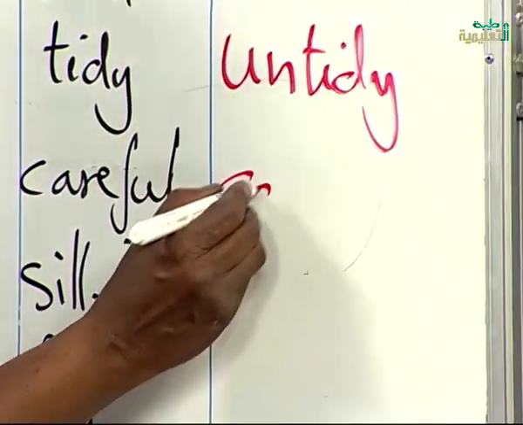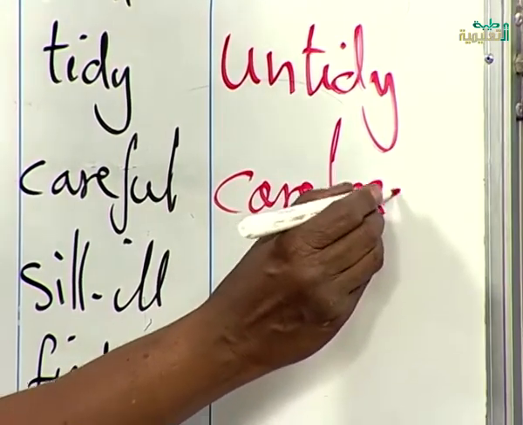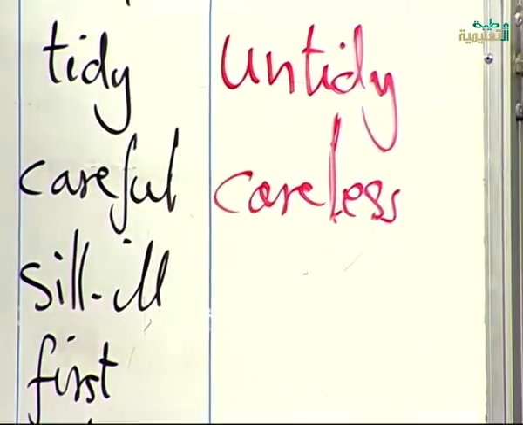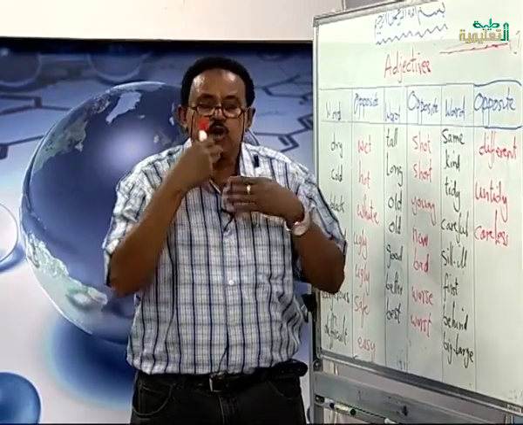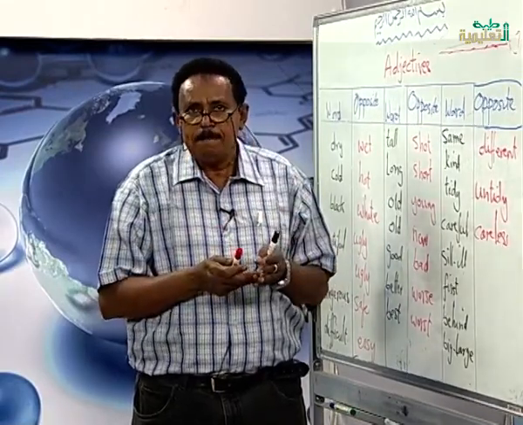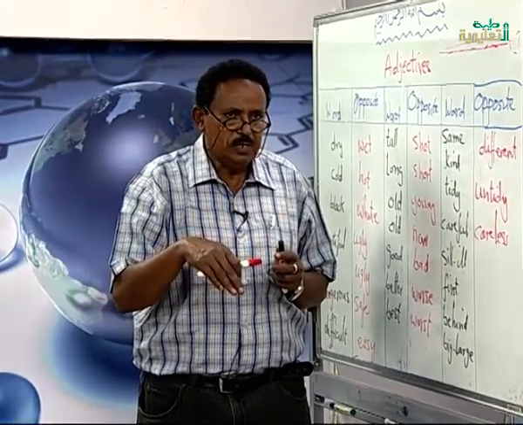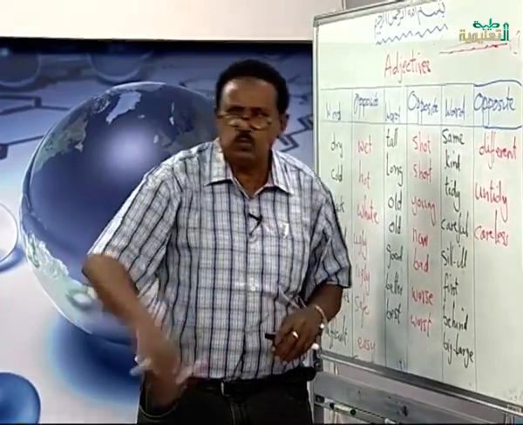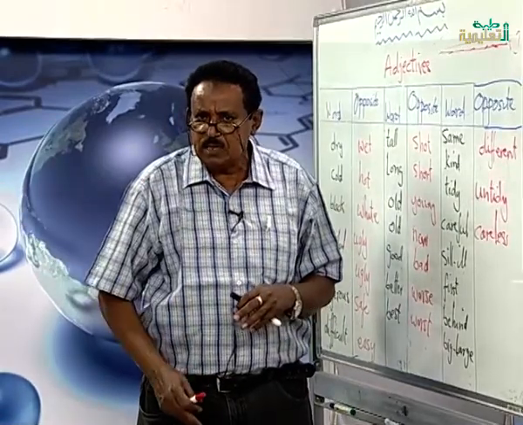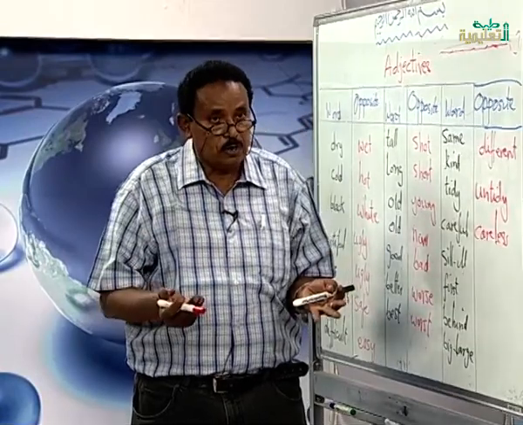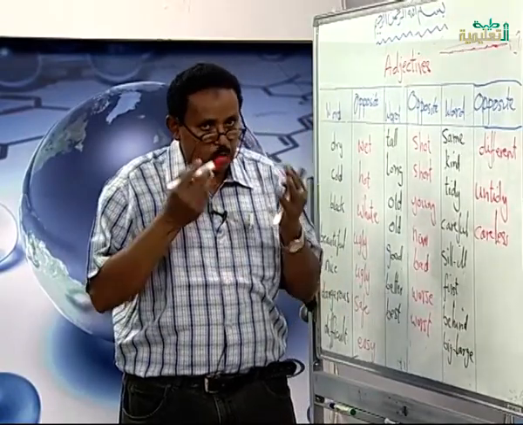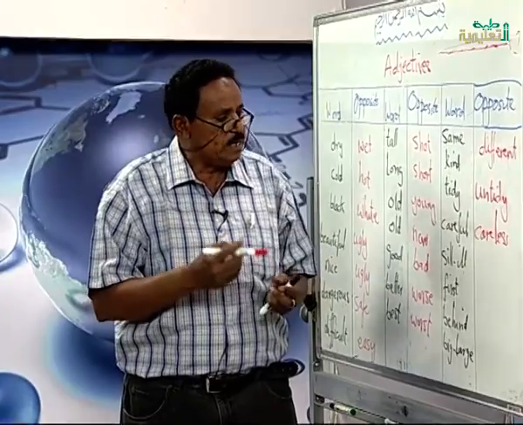Careless. A person who is careless, for example, you look at the shape of him, you see how he dresses, how he moves, how he speaks. When he crosses the road, he will not take care. He crosses the road without looking here or there or taking care of himself. This is a careless person. Don't be careless. Try to be careful always. A polite man, a good person, tries to be careful.